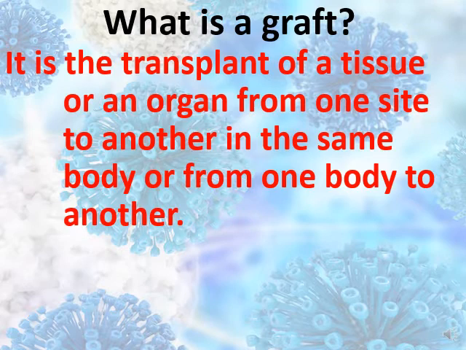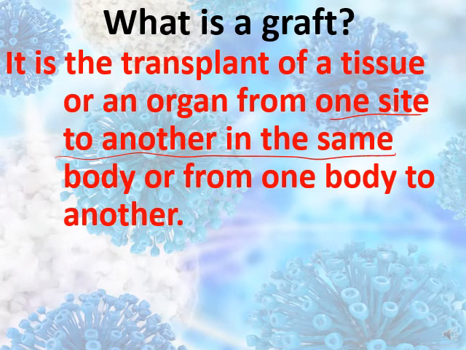So this is from one side to another in the same body. Or, for example, we can transplant an organ from one body to another. For example, I can donate a kidney for my sister, or I can donate a liver, or I can donate, let's say, a lung to my brother. So this is from one body to another.